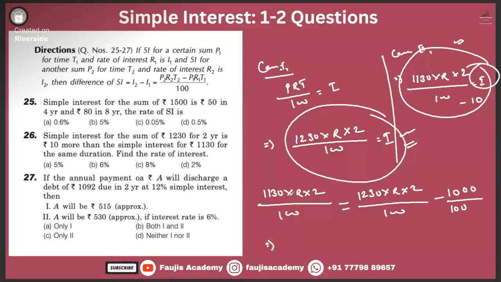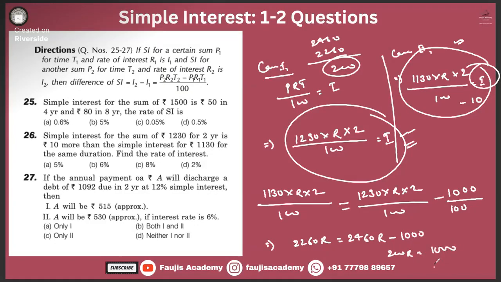Over here, 2260 R is equal to 2460 R minus 100, right? Then 2460 minus 2260, basically your 200, right? 200 R is equal to 1000. What is R? 5. Yeah, 5.